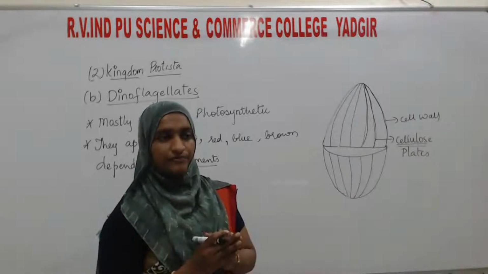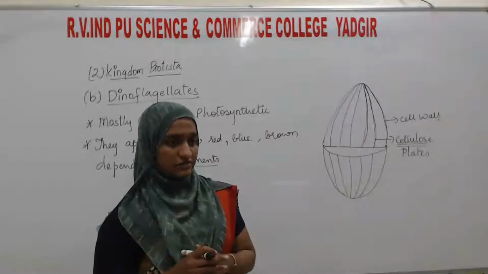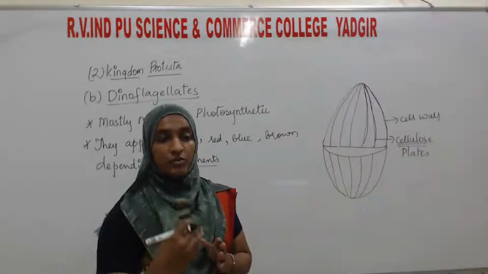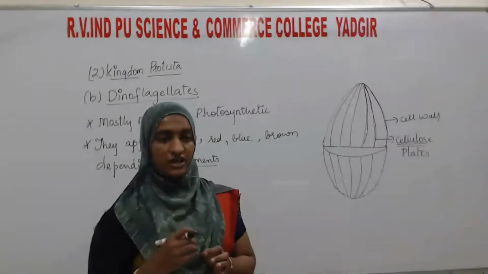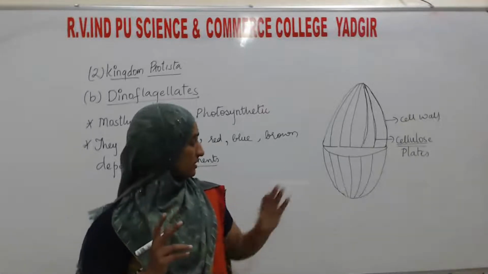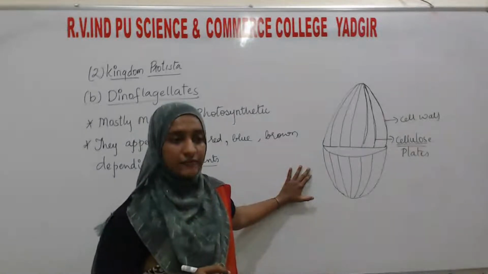Flagella, I told you, are the locomotory organelles or locomotory structures. If flagella are present, that particular organism can move from one place to another. Flagella are tail-like structures. Here, they are present in these dinoflagellates. There is a presence of two flagella.